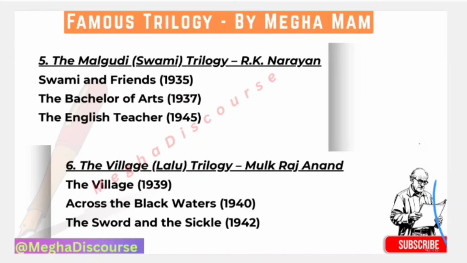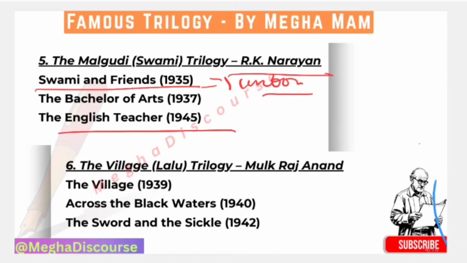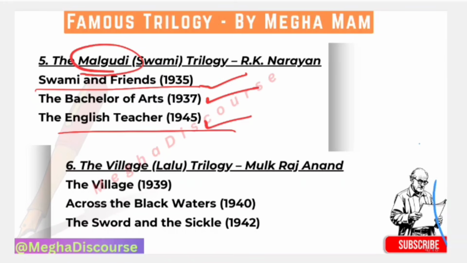We have the Malgudi trilogy, you can say the Swami trilogy, by R.K. Narayan, and it is very important. First we have Swami and Friends in 1935, which depicts childhood innocence. And for the chronology session I will tell you that with Swami and Friends you will get Untouchable in the same year. Okay, then we have The Bachelor of Arts in 1937, which focuses on youth and identity. Then we have The English Teacher, which deals with marriage, loss, and spirituality. So Swami and Friends depicts childhood innocence, Bachelor of Arts presents youth, and The English Teacher presents marriage, loss, and spirituality. And we have the fictional setting Malgudi, which has a very simple, realistic, and Indian ethos.